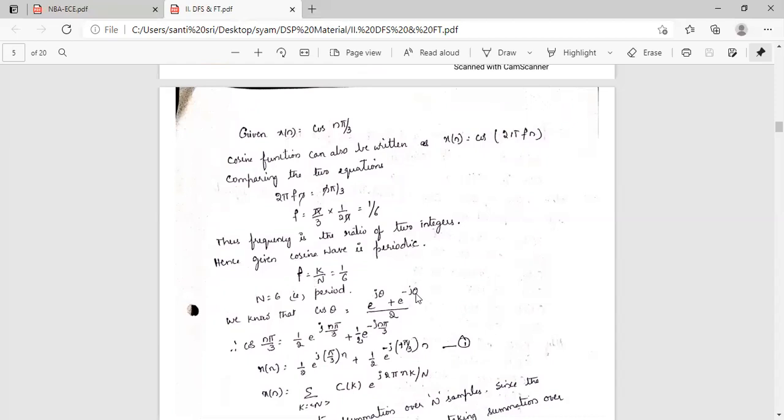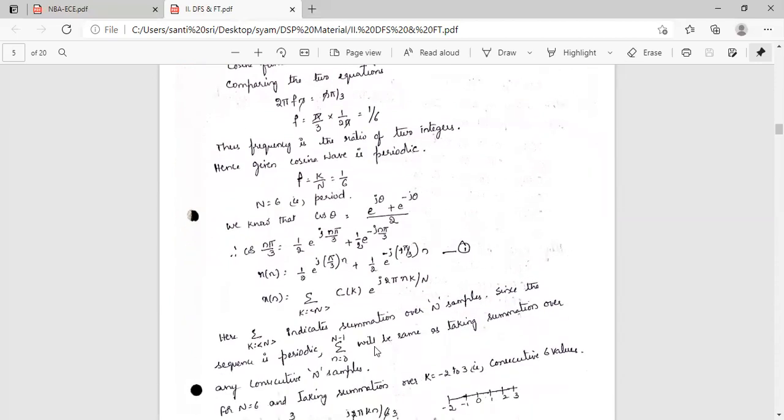We know that cos theta equals e power j theta plus e power minus j theta by 2, or we can write this as cos n pi by 3, replacing theta by n pi by 3. That is e power j n pi by 3 plus e power minus j n pi by 3, by 2, or we can write this as half of e power j n pi by 3 plus half of e power minus j n pi by 3. So x of n is equal to half of e power j pi by 3 into n plus half of e power minus j pi by 3 into n.